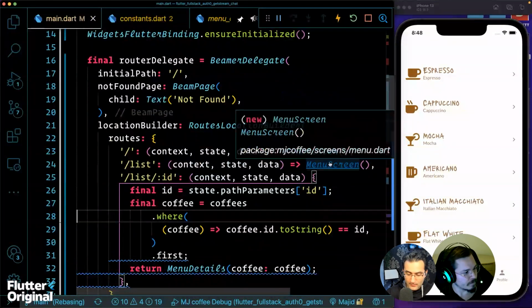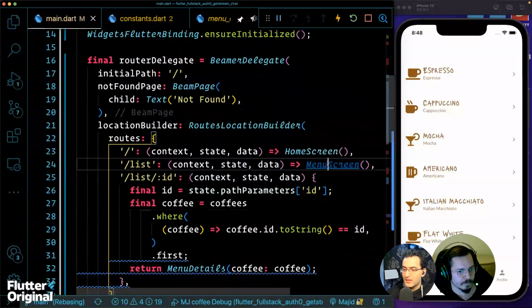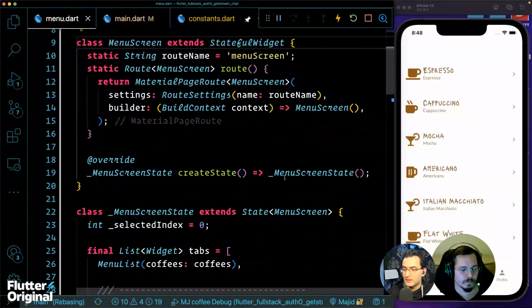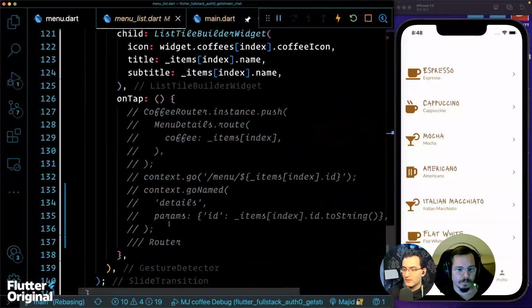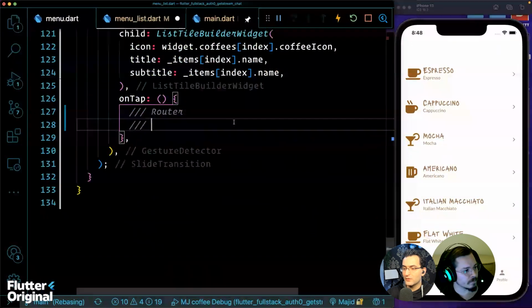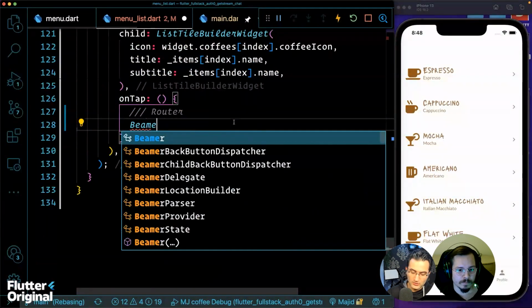So now I have defined this. Then I want to go back to my menu screen, where I have my coffees. So here is a list of coffees that there will be. Here is where I want to implement the navigator.